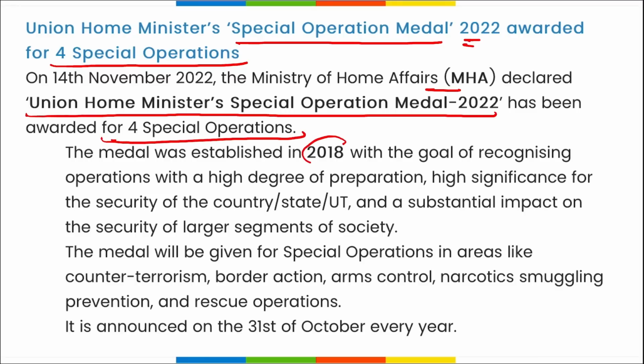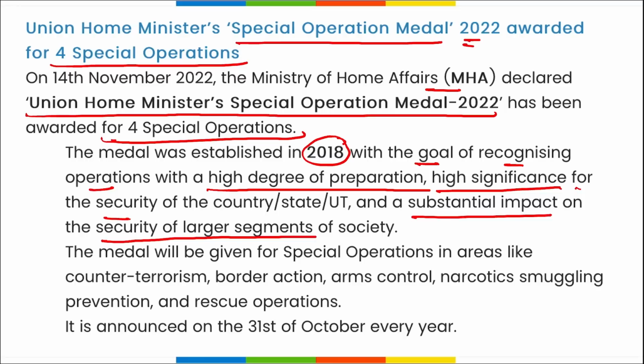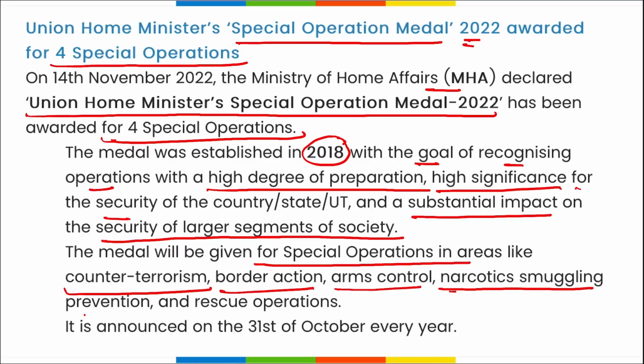This medal was established in 2018 with the goal of recognizing operations with a high degree of preparation, high significance for security of the country, state and union territory, and a sustainable impact on the security of larger segments of the society. The medal will be given for special operations in areas like counterterrorism, border action, arms control, narcotic smuggling prevention, and rescue operations. It is announced on the 31st of October every year.